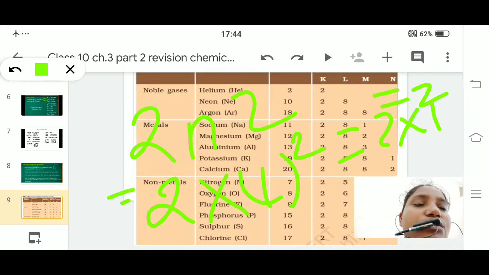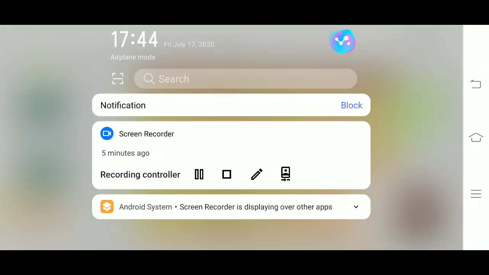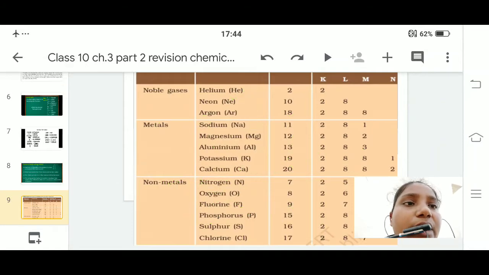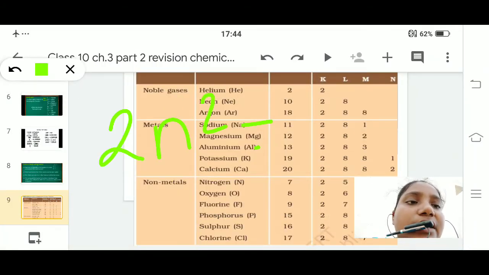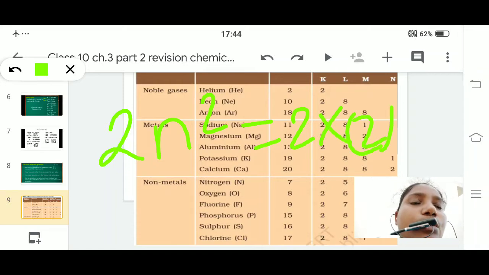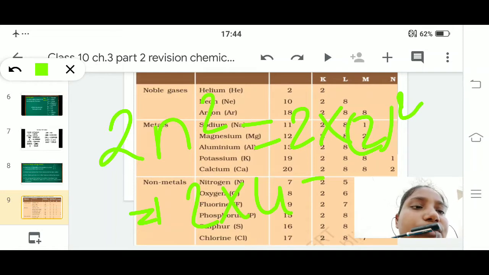So in the first shell, the electrons should be 2. If I go to the second shell, it will be 2 multiplied by 2 squared, that is 2 multiplied by 4, which is 8. So in the second shell it should be 8 electrons.